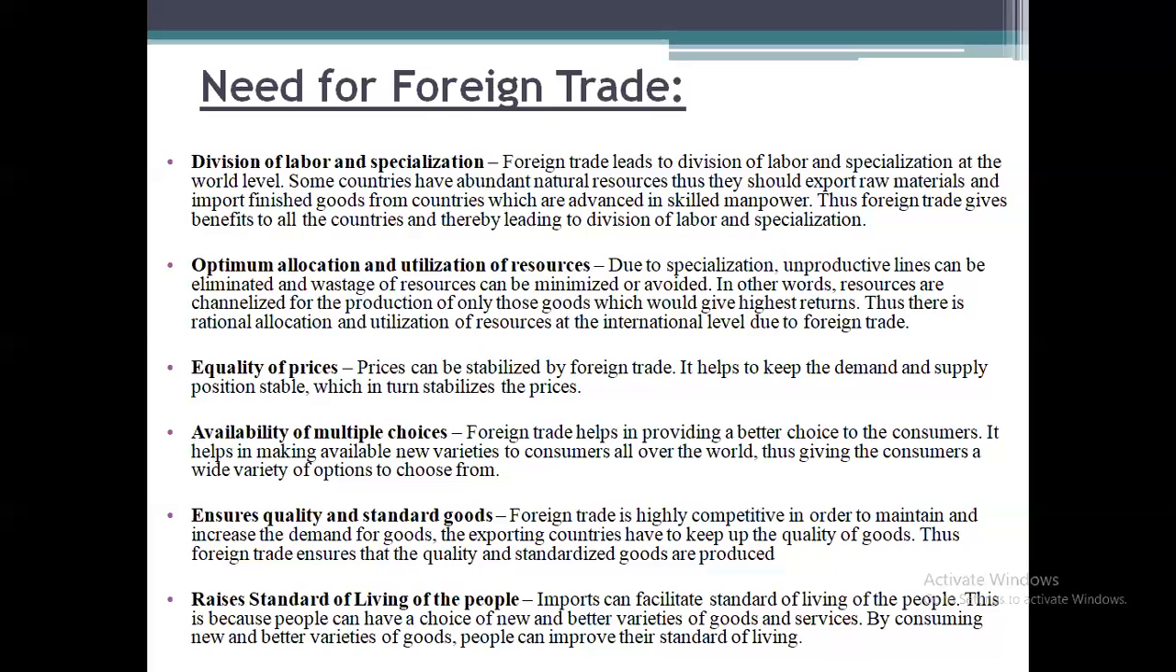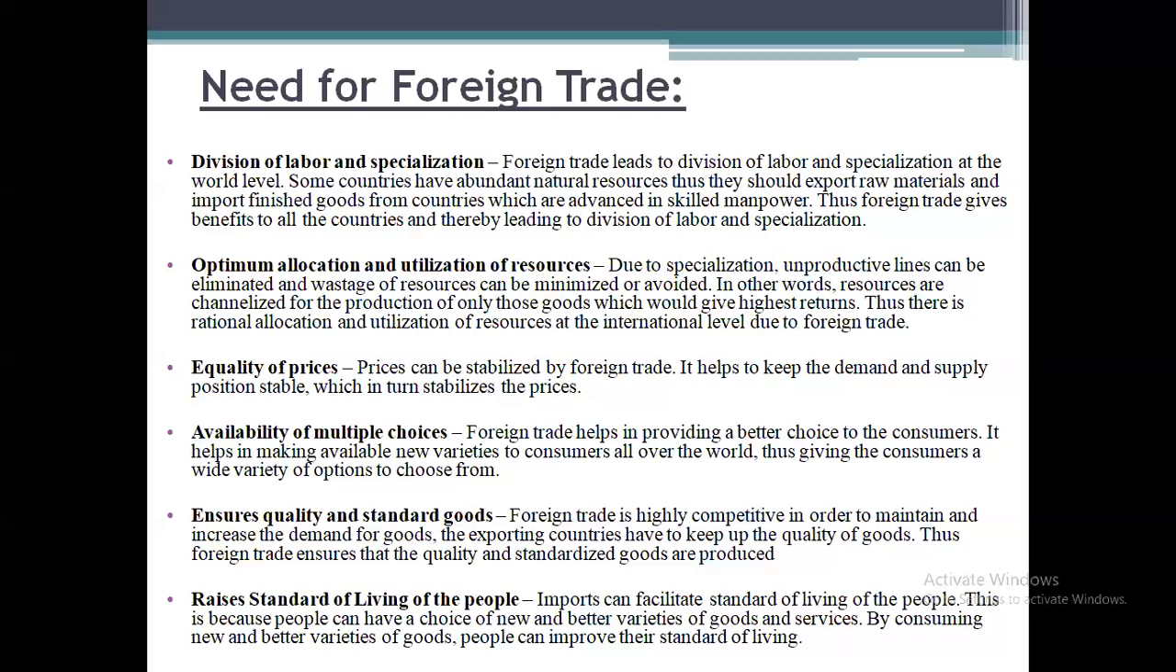So this benefit will be given only in the form of foreign trade. And here they are getting the benefit called division of labor and specialization. Means whatever resources they have available, based upon those resources they are going to segregate the labor and they are going to become specialized.